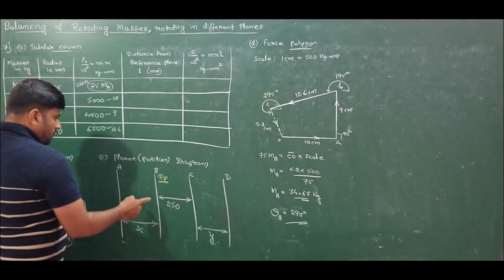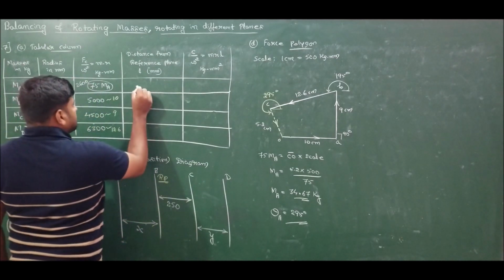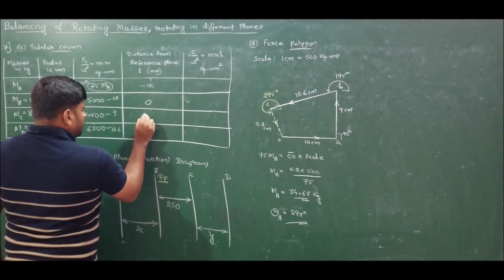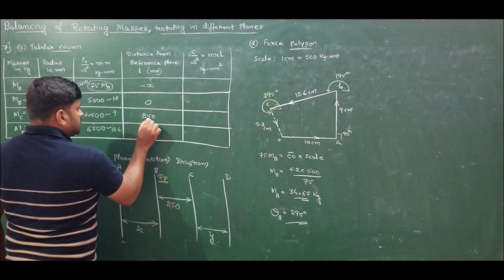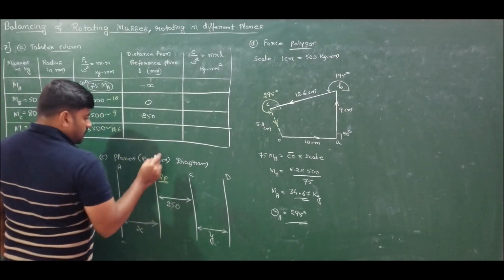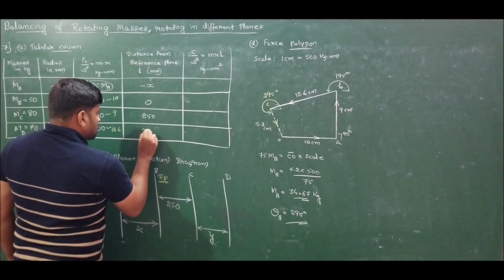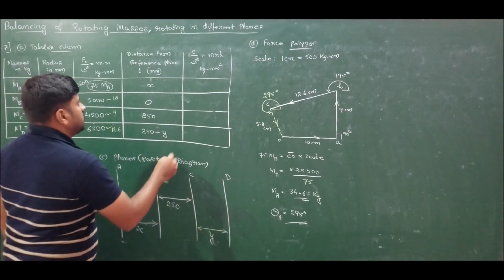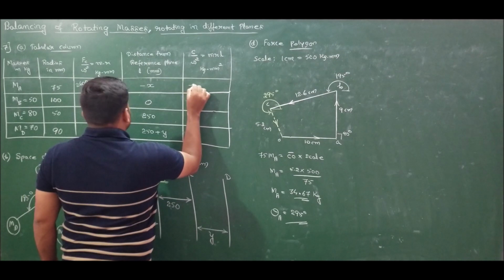the distance from reference plane to A is minus x. Here it is 0. Here we have 250. This is what I was explaining. We will get at least one of the sides. Whereas for D it is 250 plus y.